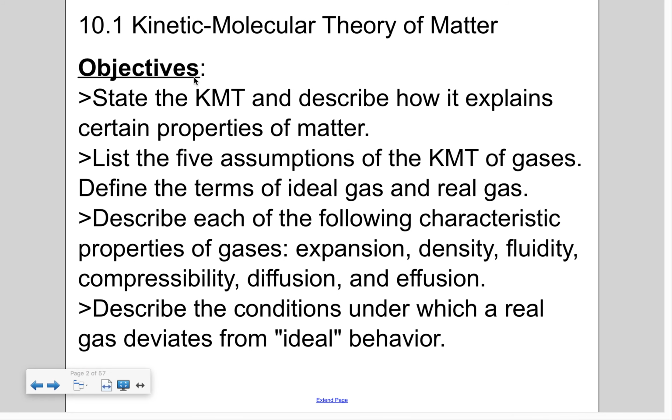So, kinetic molecular theory of matter objectives: state what it is, describe how it explains certain properties of matter, mostly gases, list 5 assumptions, and then compare ideal gases to real gases. Finally, take a look at characteristic properties of gases. So we'll talk about what expansion is, density, fluidity, compressibility, diffusion, as well as effusion. And then what does it take? What conditions are required for gases to be ideal, and then deviate from that and be considered real?